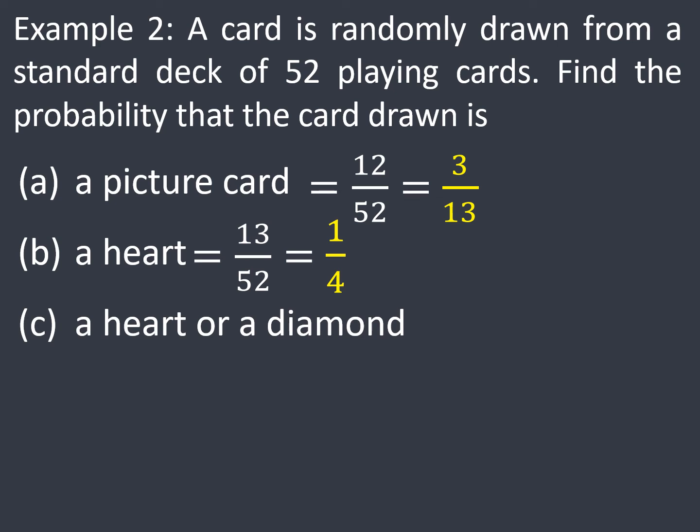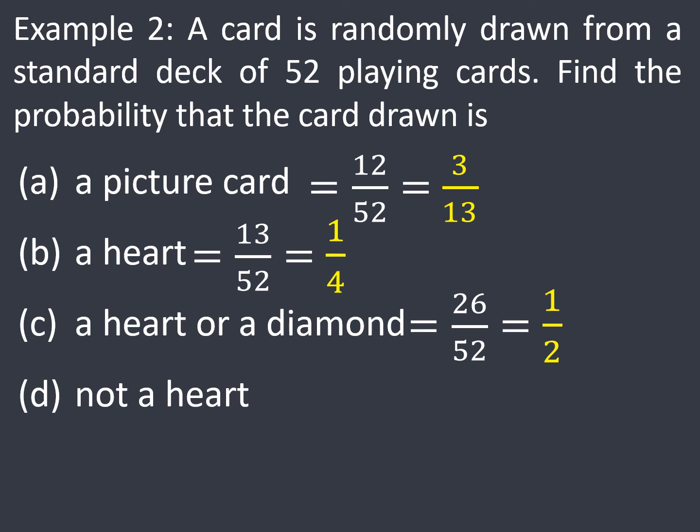And what is the probability that the card drawn is a heart or a diamond? The word or means plus, and we have 13 hearts and 13 diamonds. So 13 plus 13 is 26, then over 52, dividing both the numerator and the denominator by 26, so the lowest term is 1/2. Letter D, find the probability that the card drawn is not a heart.